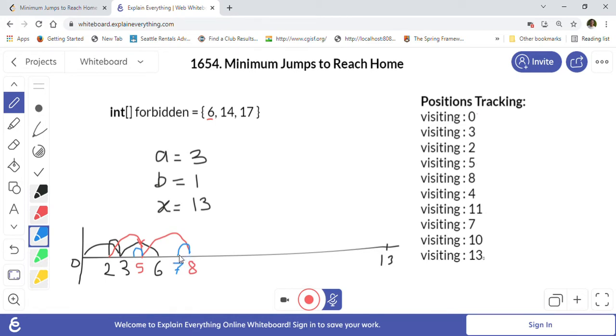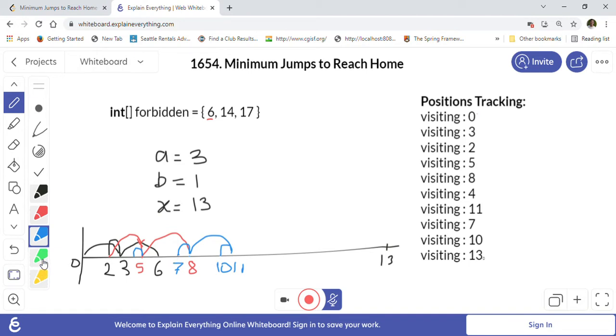From 8, if you go forward, you can reach 11. So 3 forward is 11, and 1 backward from 11 gets you to 10. You can go only 1 position backward, and you cannot go again from 10 to 9. Only once you can go backward.